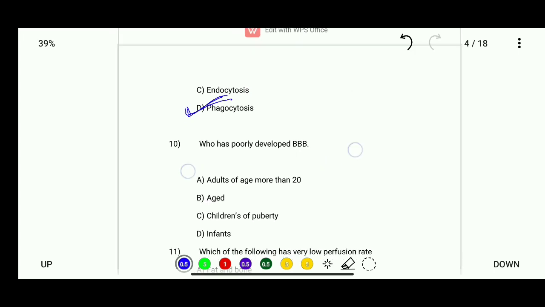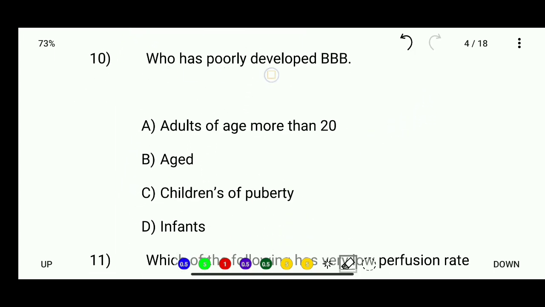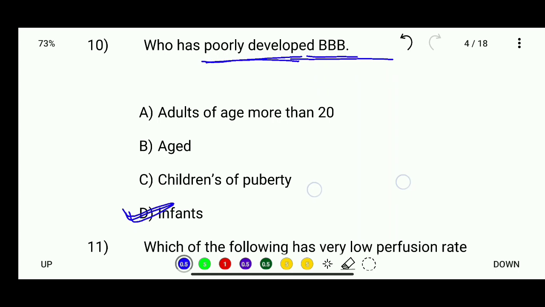Okay. Question number 10. Who has poorly developed blood-brain barrier? Options are adult of age more than 20, aged, children of puberty, and infants. So here the correct answer is infants have a poorly developed blood-brain barrier.